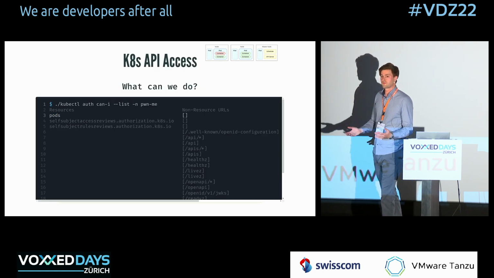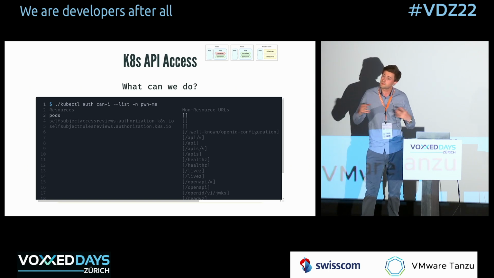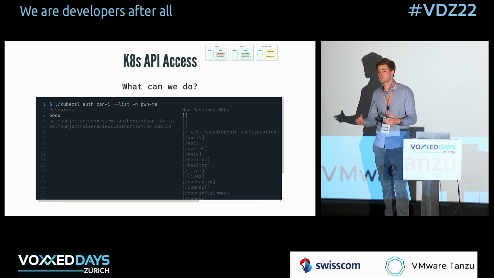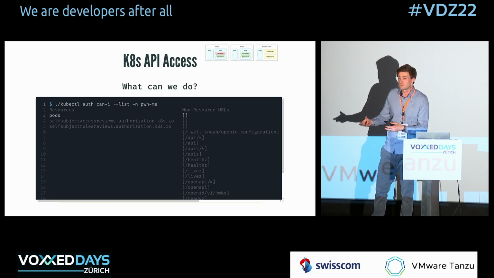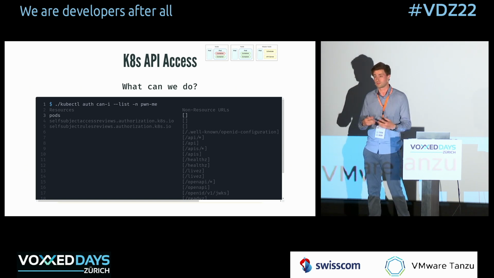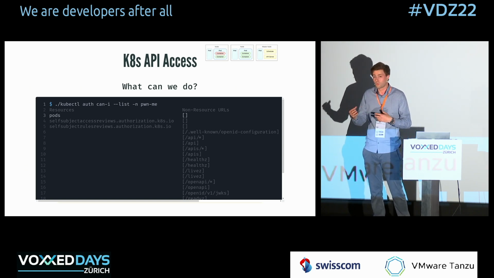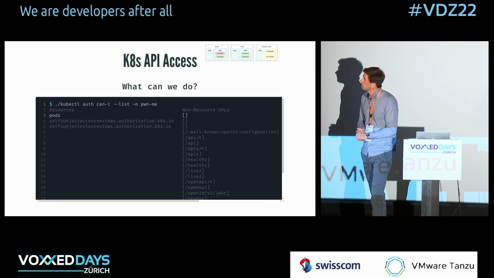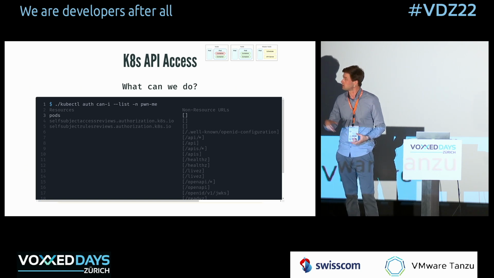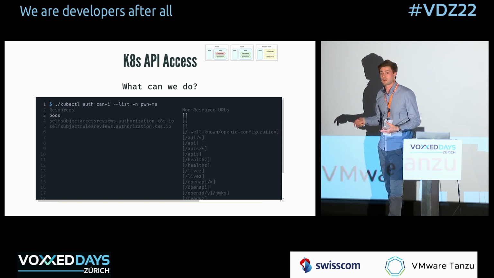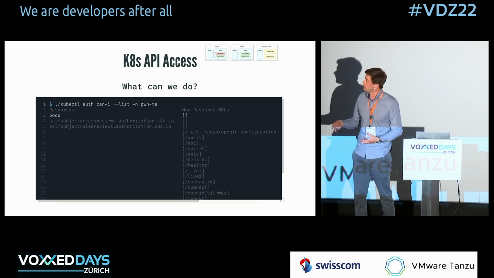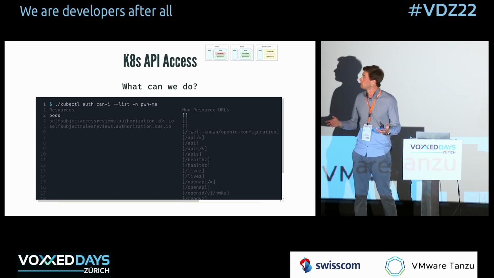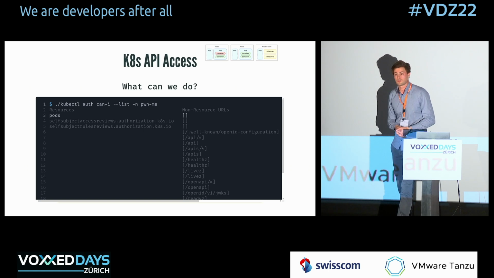Well, at this point, okay, I have kubectl, so I can access the API because Kubernetes conveniently configures all containers to already contain all the information it needs to connect to it. So it will automatically use the service account that's mounted in the container, and it will automatically know what endpoint to contact the Kubernetes API. So at this point, I know that I'm in the pawn me namespace, right? I checked that before. So I can figure out, okay, what permissions do I have on the Kubernetes cluster? So I can do that with the kubectl auth command, and I want to essentially just list my permissions on that namespace, on the pawn namespace.